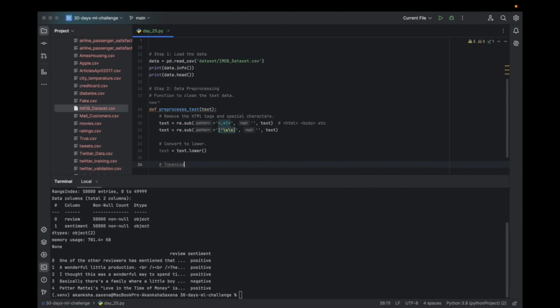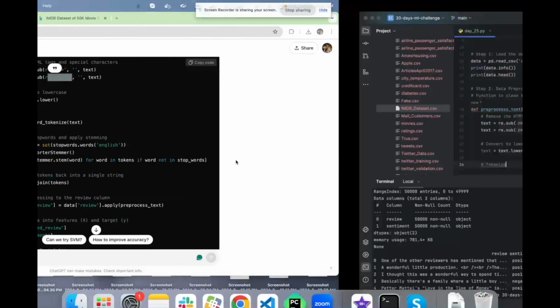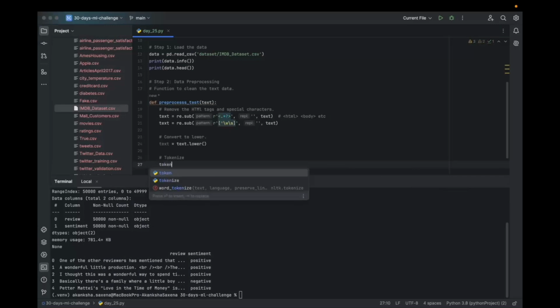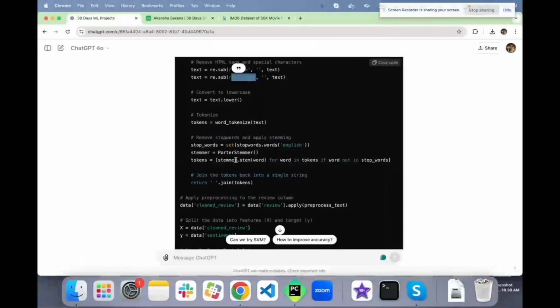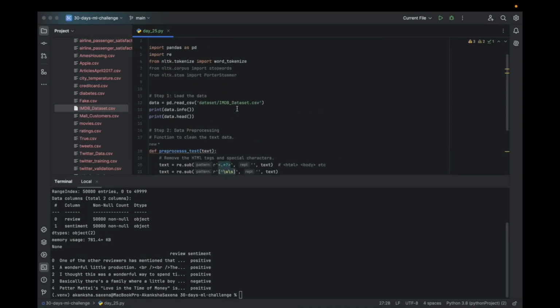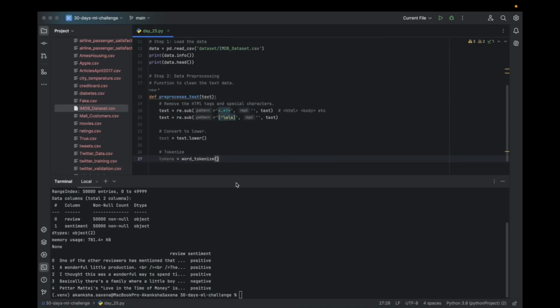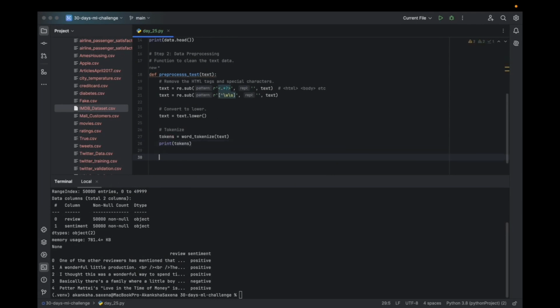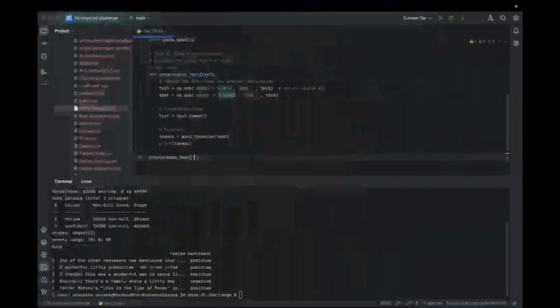Once done, we need to tokenize, which means split the review into individual words. So token is going to be, we will use word_tokenize from NLTK tokenize, and pass the text. I want to print the tokens, right? And I want to pass the preprocessed text.